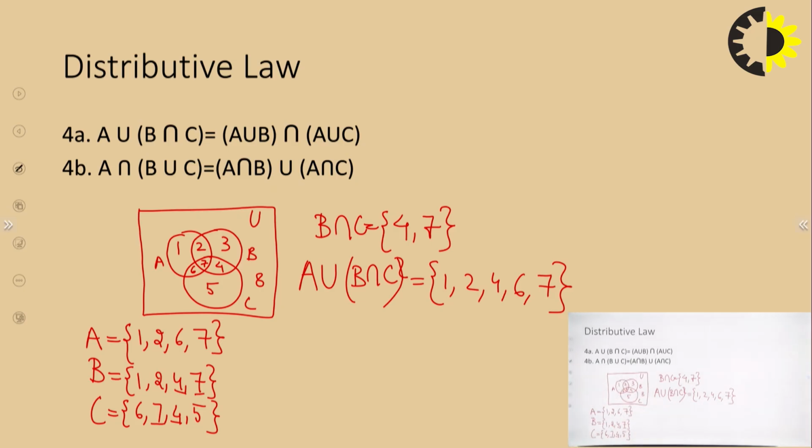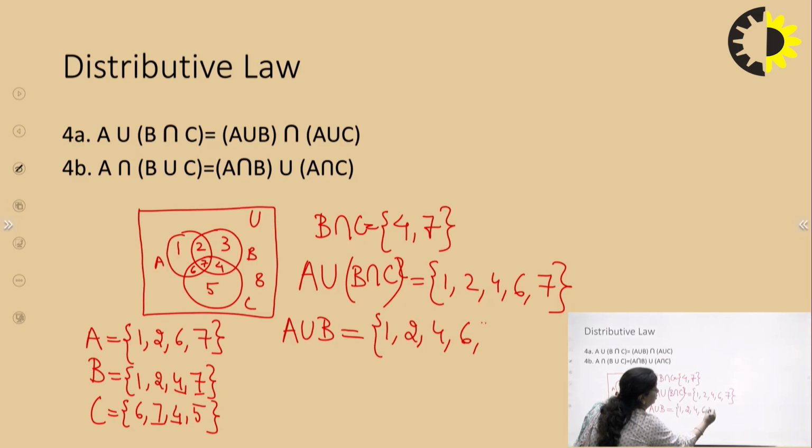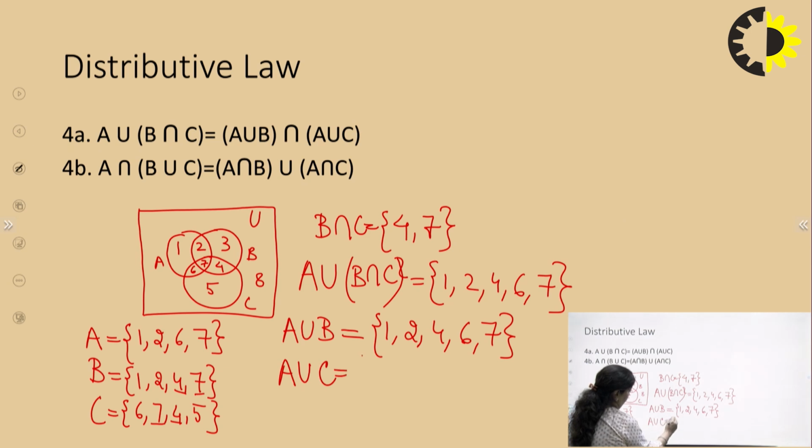Now let us check the RHS. First of all, let us find out A union B. So if I take out the union of these two, I will get 1, 2, 4, 6 and 7. Then let us find out A union C. So I will get 1, 2, 6, 7, 4, 5.